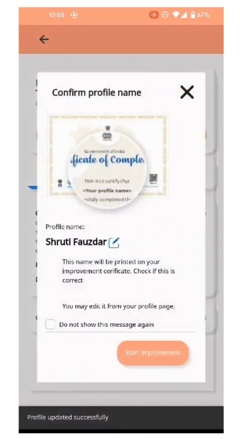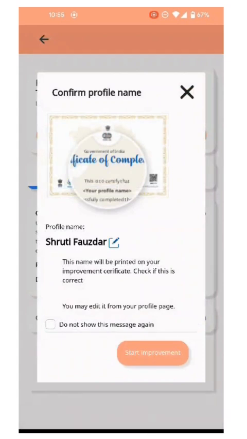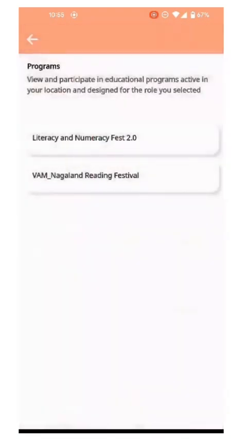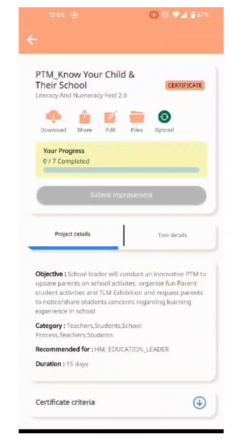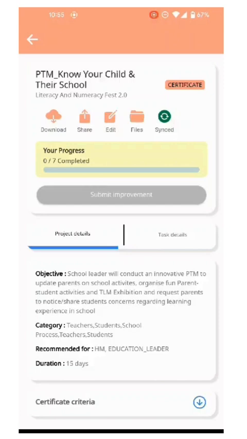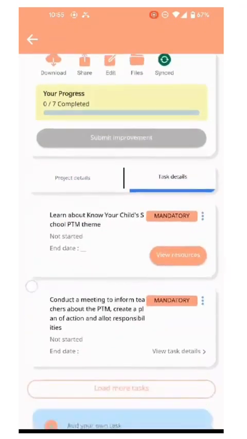This is exactly what will appear on your certificate, so please ensure that you have the correct spelling of your name here, and post this you click on Start Improvement button. When you click on Start Improvement button, you will see that the Start Improvement button has now disappeared and changed into a gray Submit Improvement button. You will see something called Download, Share, Edit, Files, and Sync. These are certain options that you will see there. Below you will again see the project details page, and on your right you will see the task details.